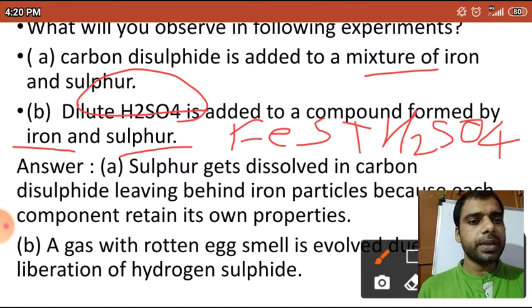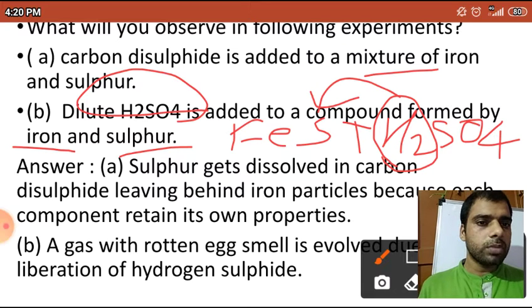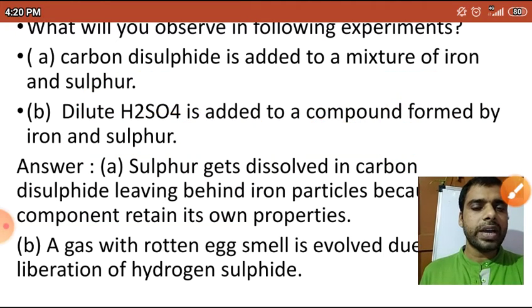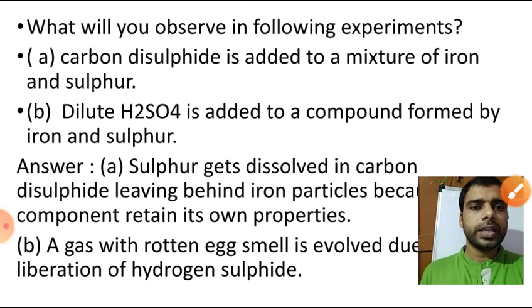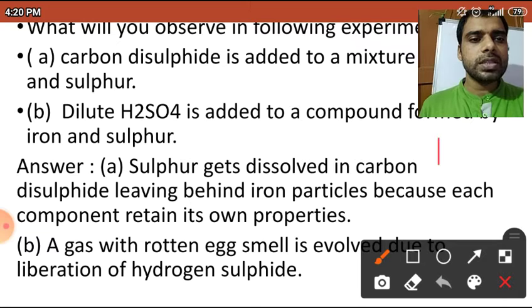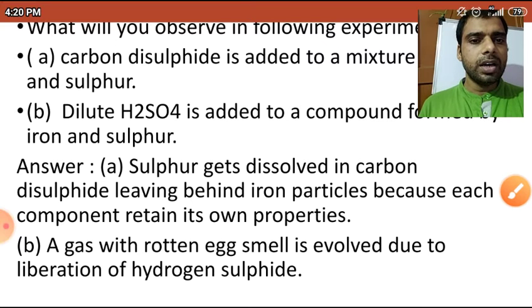You should know, dear students, H2 and S will form a compound, and that is H2S. H2S is hydrogen sulfide, and that will smell like a rotten egg.